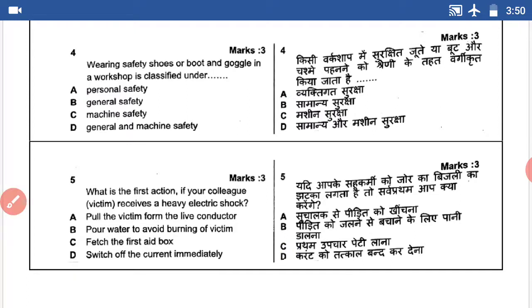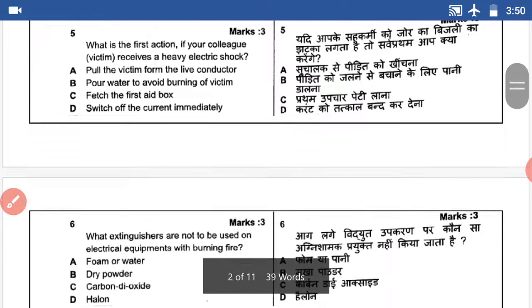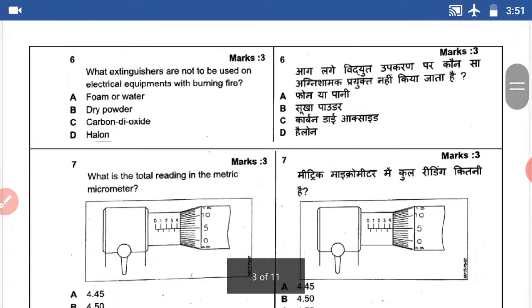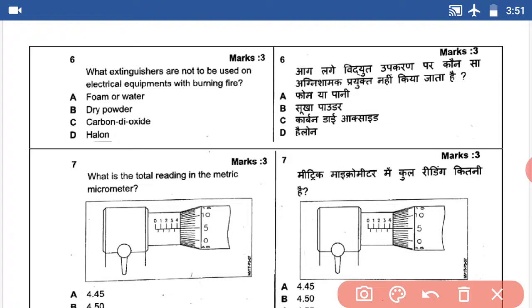Sixth question. Which extinguishers are not to be used on electrical equipment with burning fire? Not to be used on electrical equipment with burning fire. The answer is foam or water. Answer A.